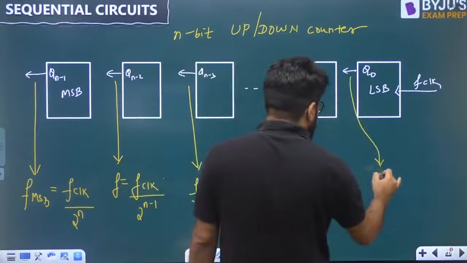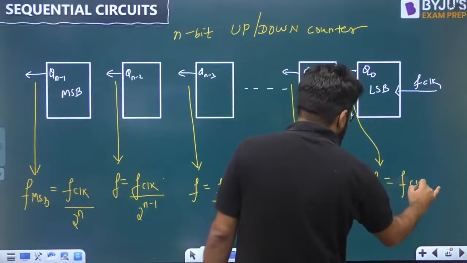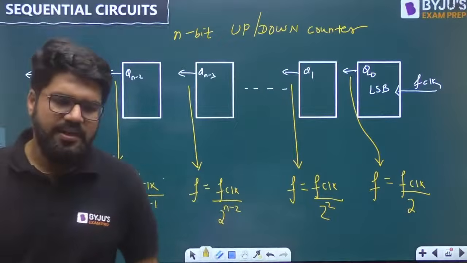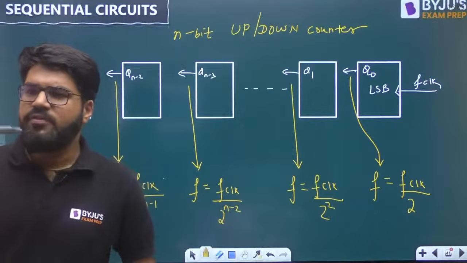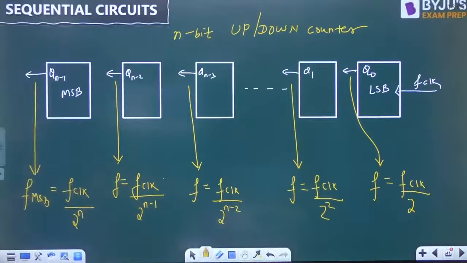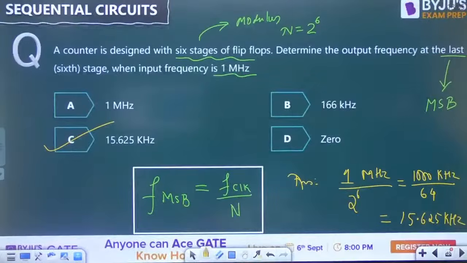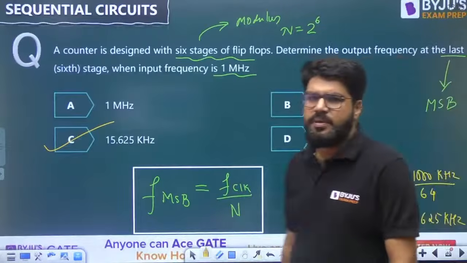What is the frequency obtained at the LSB? That is going to be the clock frequency divided by 2, only 1 flip-flop, 2 power 1. So this is the general picture, and the previous one is also a question based on that.